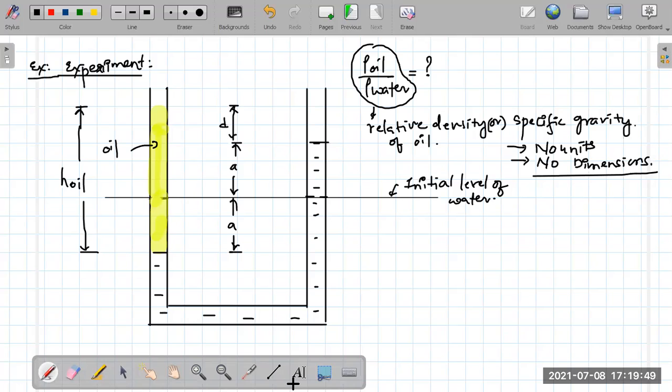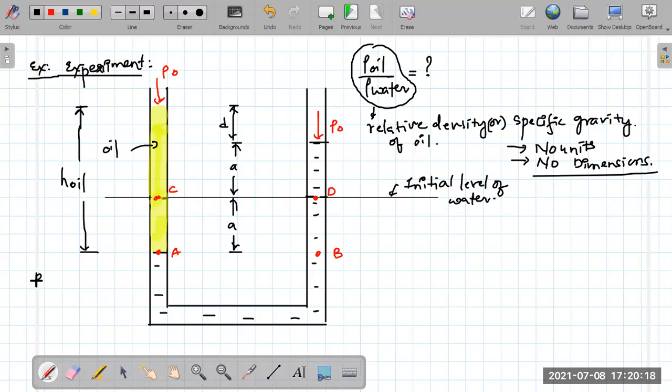Now, how to achieve this? Look here. We know that the pressure on the left side is P naught at the top because it is open to atmosphere, and the pressure on the right side is also P naught. Now, let me select a point A at this junction, and let me select some point B over here. Let me select some point C over here, and some point D over here.